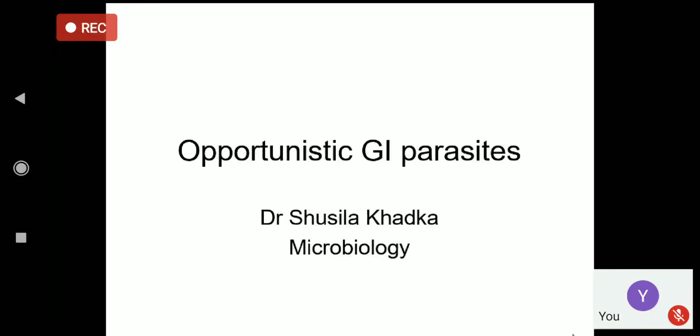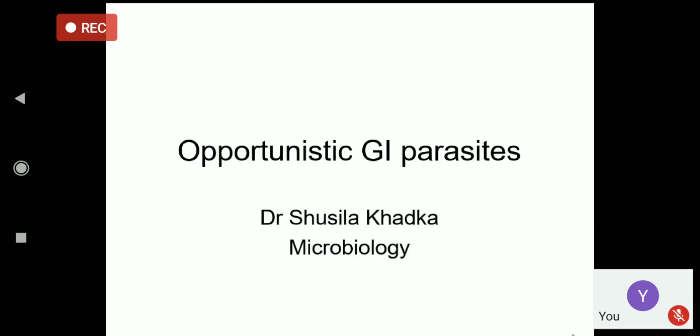Infections, but when they get an opportunity, especially during an immunocompromised state, can produce severe infections. Some examples of opportunistic GI parasites include the coccidian parasites. You have heard of the coccidian parasites and some coccidian intestinal parasites. Examples are Cryptosporidium parvum, Isospora, Cyclospora, etc.